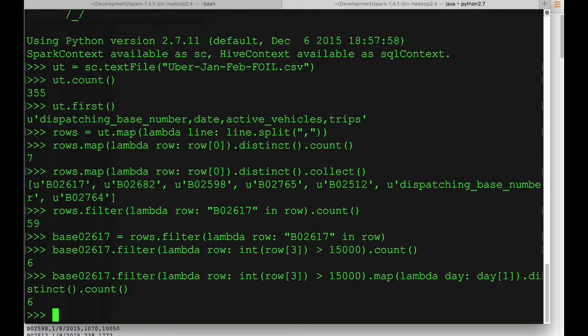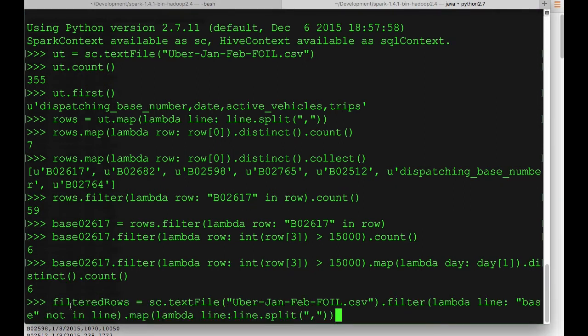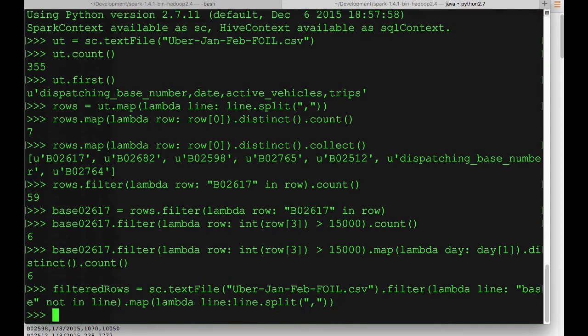Okay, so we're diving deeper into this data. Let's keep going. Let's create a new RDD. Let's exclude the first row in this CSV file by passing in a function and excluding where the line has the name base in it. And then again, let's split it based on comma. So now we've got a filtered rows RDD that is all ready for us to use.